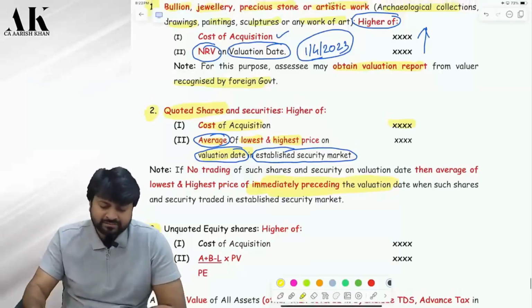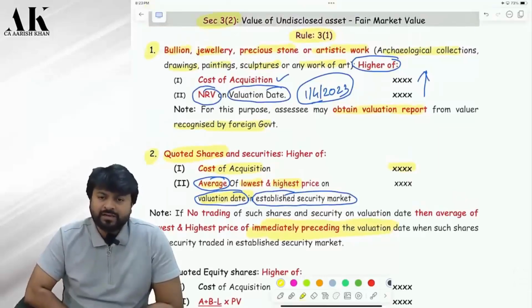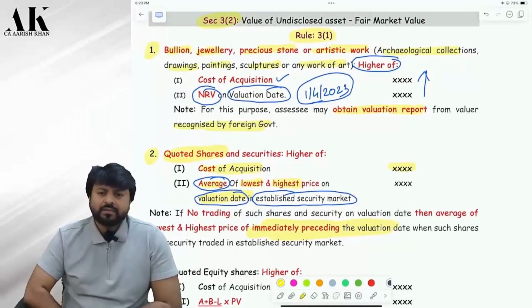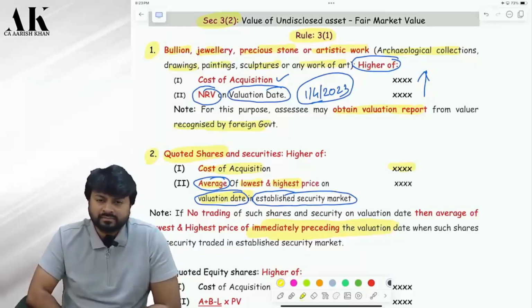So how many assets have we covered so far? 2 assets. The first one was personal effect. The second one is listed shares and securities. Even bonds and debentures, etc. will also come if they are listed. So for personal effect, how will you value? Cost of acquisition, NRV on the valuation date.